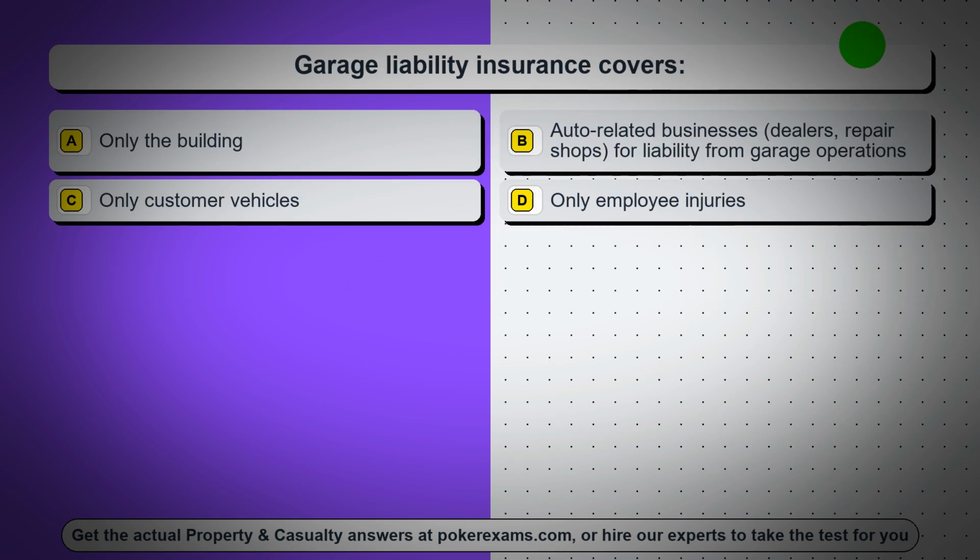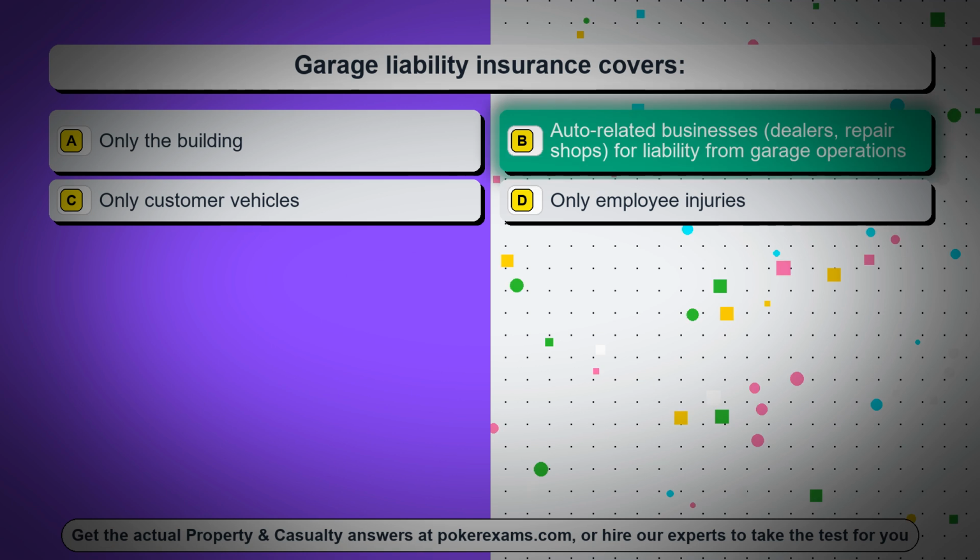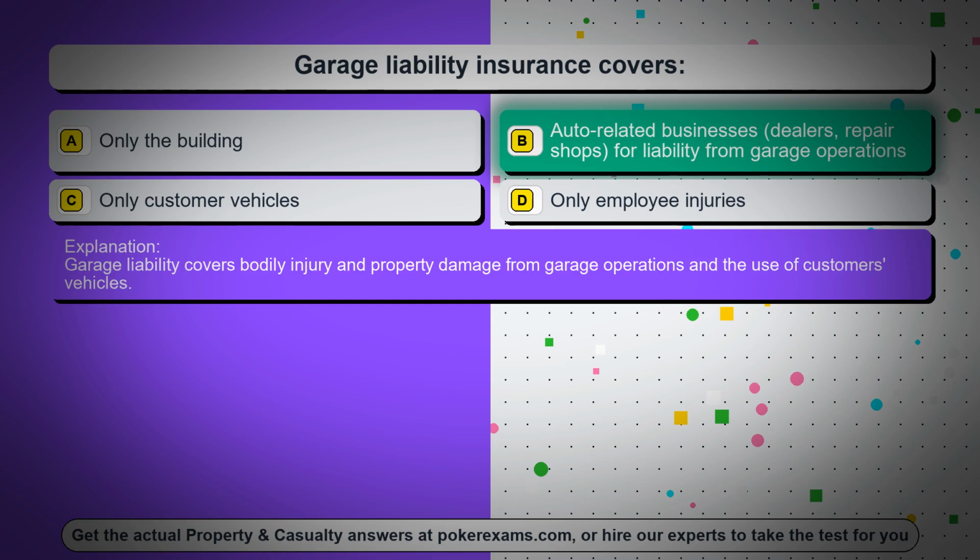Question 85. Garage liability insurance covers: Option A, only the building. Option B, auto-related businesses, dealers, repair shops, for liability from garage operations. Option C, only customer vehicles. Option D, only employee injuries. The correct answer is option B, auto-related businesses, dealers, repair shops, for liability from garage operations. Garage liability covers bodily injury and property damage from garage operations and the use of customers' vehicles.